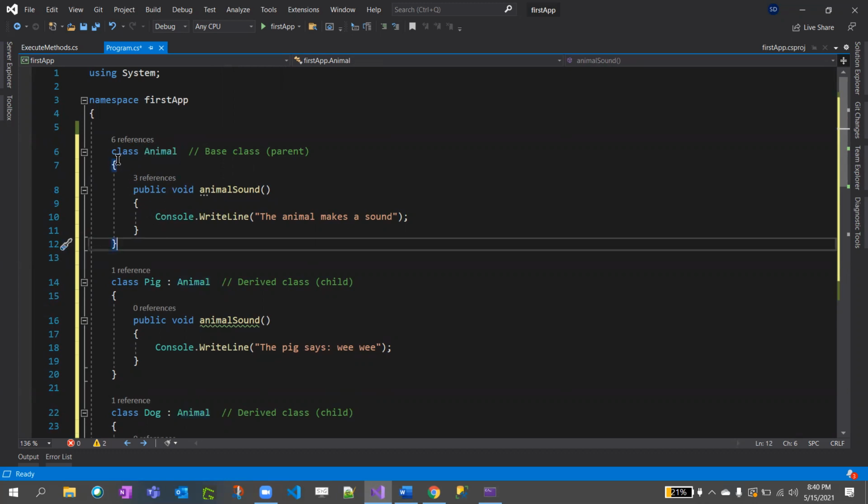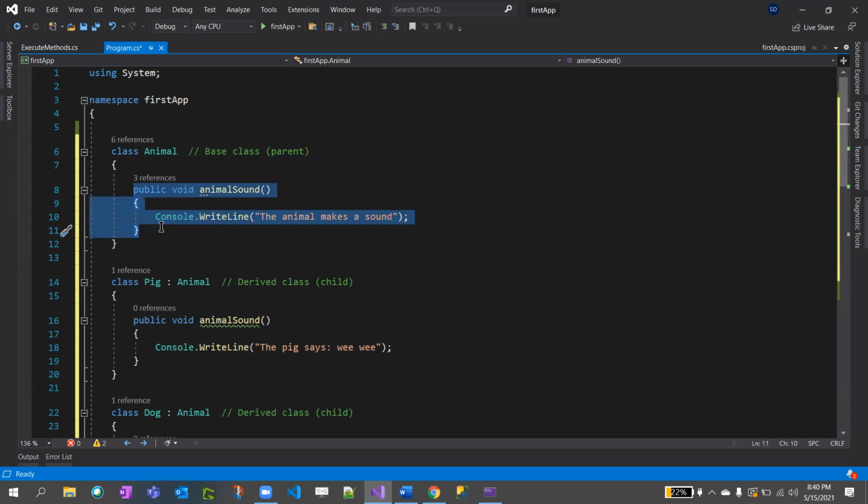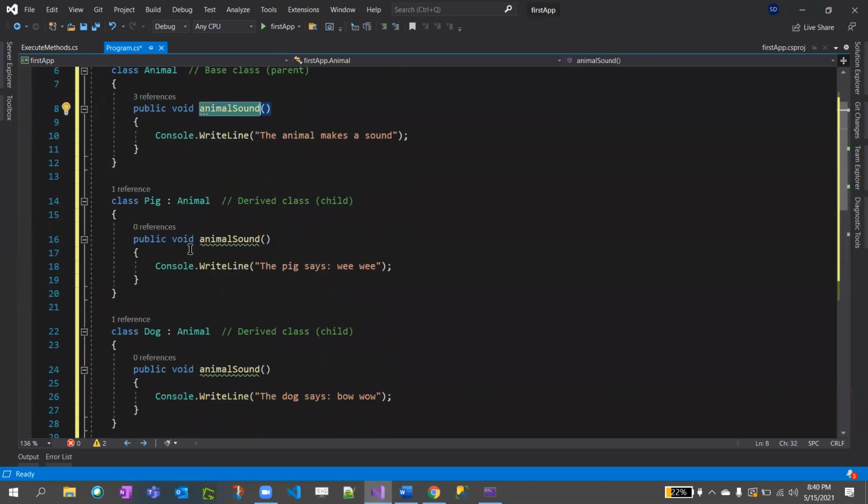So now Animal is a base class here. Base class means parent class. In an interface, we only declared and did not write any body, but in a base class we can implement, right? So here we are saying public void AnimalSound, right?